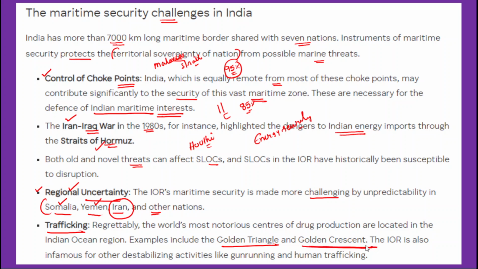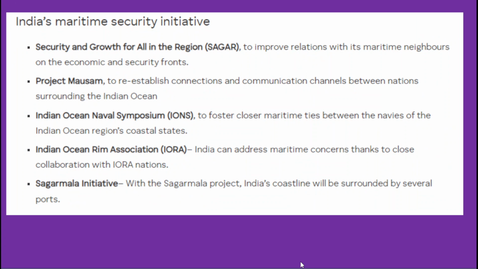So these are the areas which produce the largest amount of drugs in the world. Since India is located between these two largest drug producing regions, trafficking instances are also posing significant maritime security threats. Apart from that, there are also instances like gun running, human trafficking, terrorist attacks, and all other factors that have been significantly affecting India's maritime security.